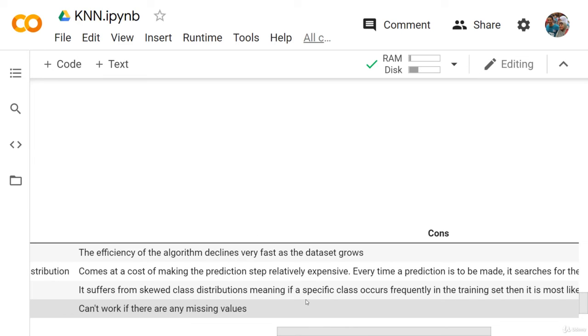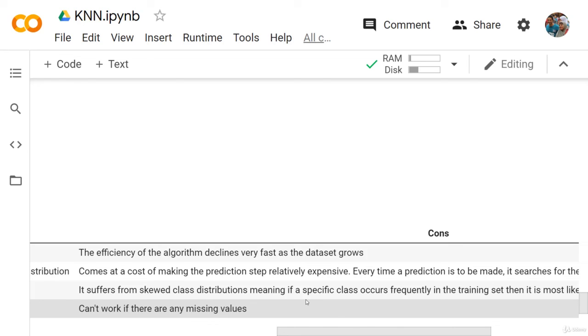And finally, the KNN algorithm will not work if we have any missing data, because the KNN algorithm relies on calculating the distance between the test point and all the training data. If we have any missing value, then the code will stop and throw an error in your face. For some other algorithms, you will find that if we have missing data, it will not be that much of a problem. So this can be a problem for KNN.